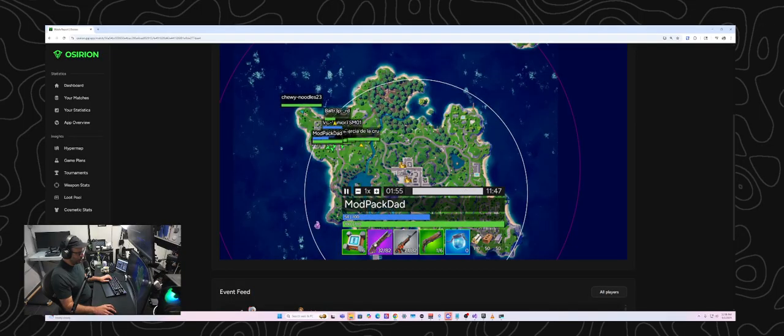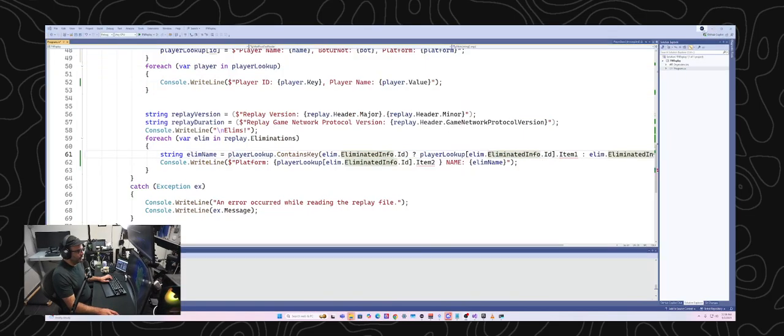And as you can see, it's even showing my inventory here as changing as I do stuff. So all of that stuff is in the file. So that is in theory possible. I just haven't gotten around to figuring out how to access that data. And given that I'm using this Fortnite replay compressor library, if it has it in there, then I should be able to get it out.